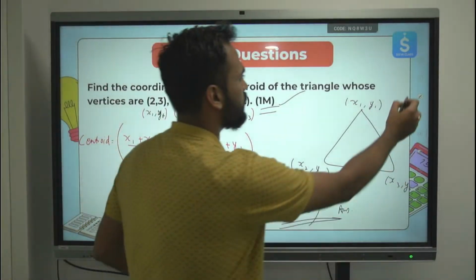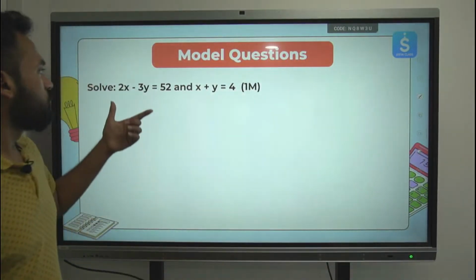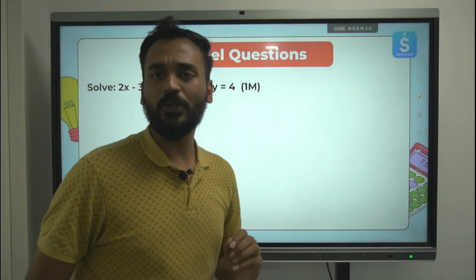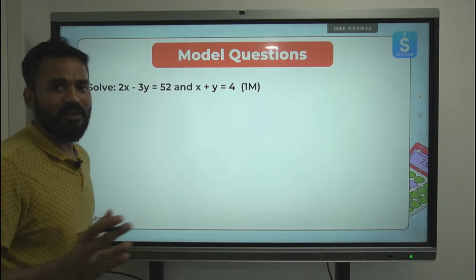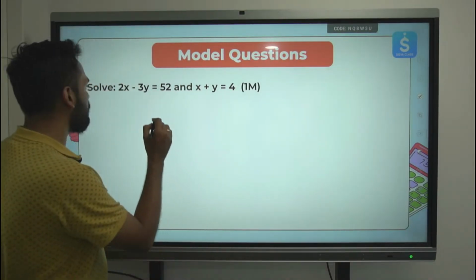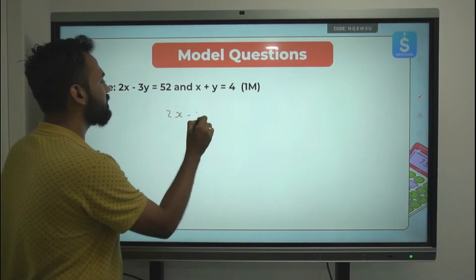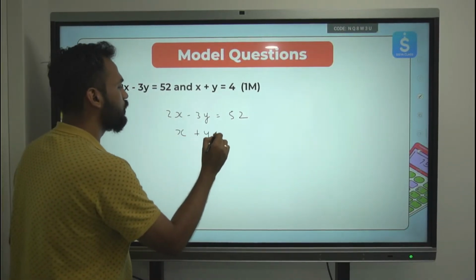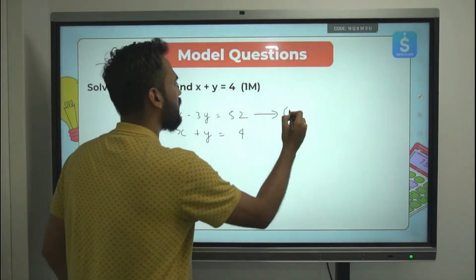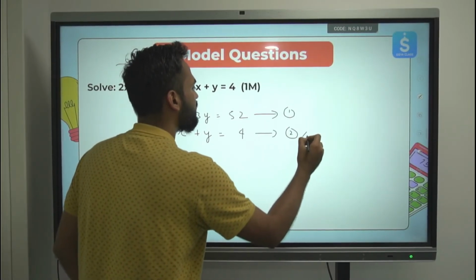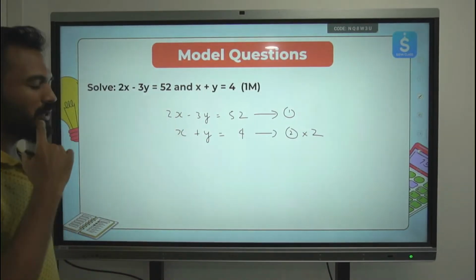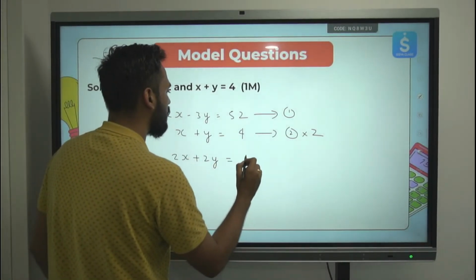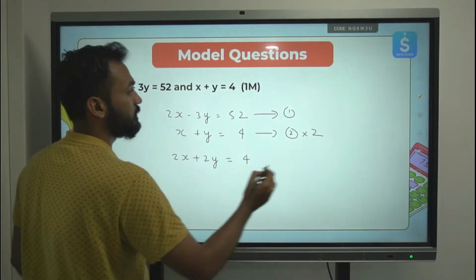Let's get to the next question now. Solve this pair of linear equations. Very easy. You can use the elimination method, you can use the substitution method. Let's use the easiest method. I find the elimination method to be easy, so let me use the elimination method. 2x minus 3y is equal to 52. x plus y is equal to 4. So what I will do is multiply equation number 2 by 2. When I multiply equation number 2 by 2, I will get 2x plus 2y is equal to 4 into 2, which is 8.